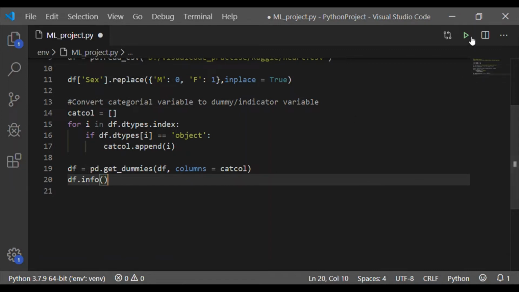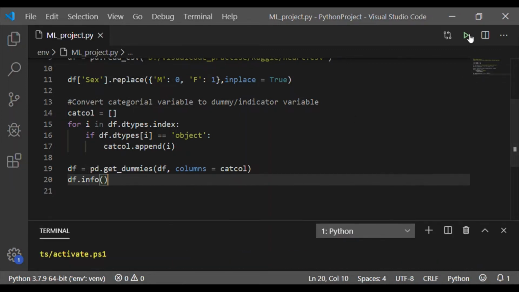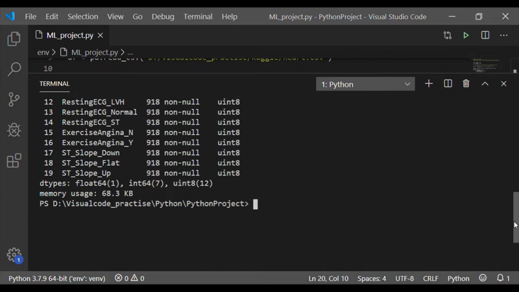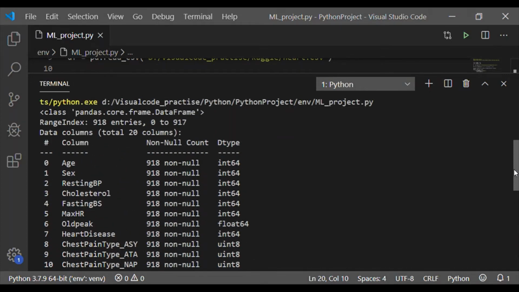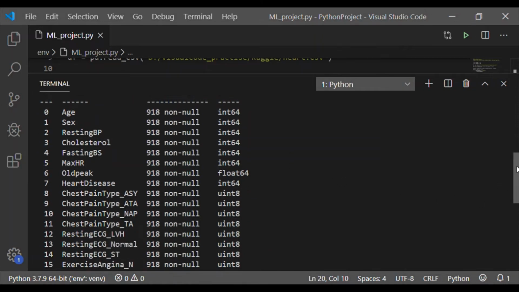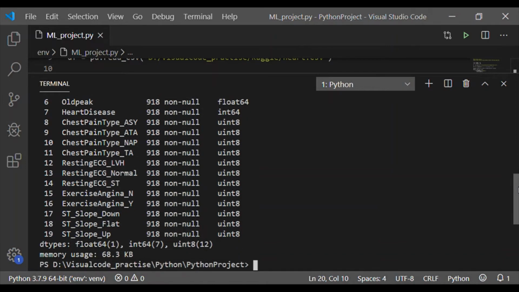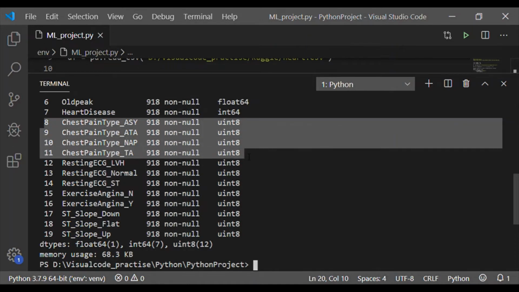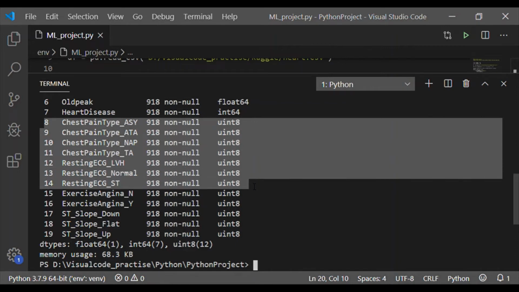So using info, again we will see the characteristics of our data frame, because now we have converted the categorical variables to indicator variables. We could see that we got 20 columns. Originally there were 12 columns or 12 variables. We got 20 because we have expanded the chest pain type categorical variable to 4 dummy variables.